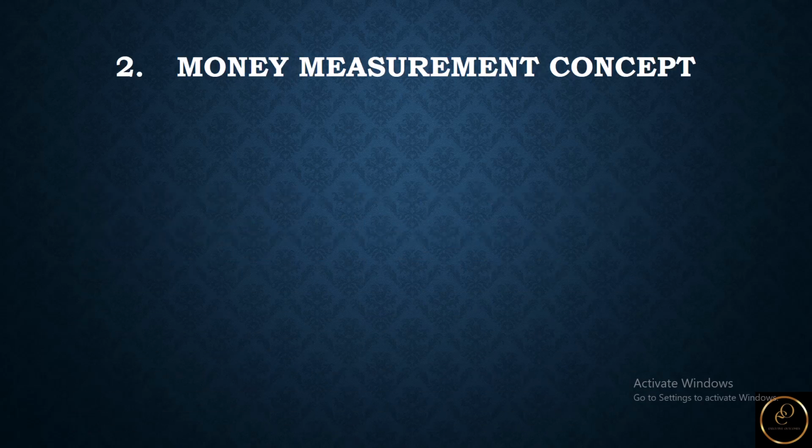Let's look at the money measurement concept. The money measurement concept is an important accounting concept that is based on the theory that a company should be recording only those transactions that can be measured or expressed in monetary terms on the financial statement.